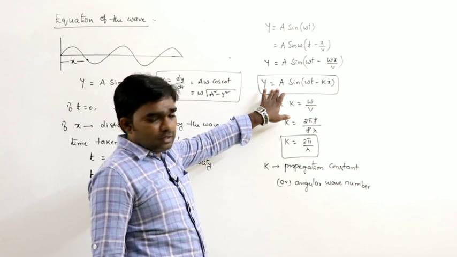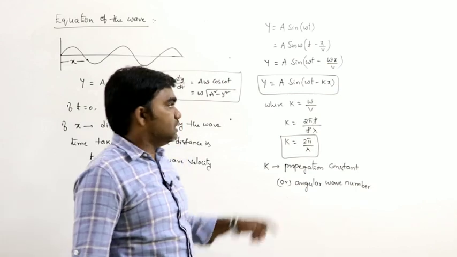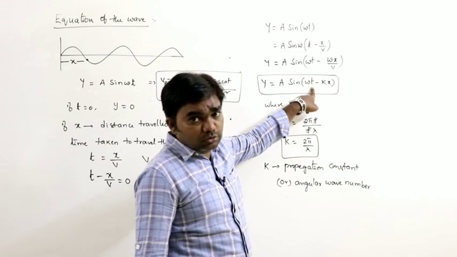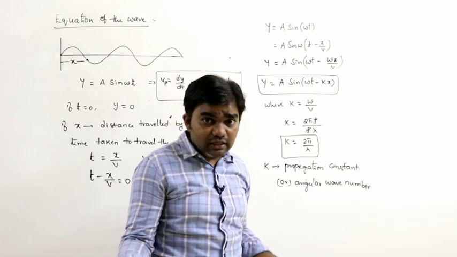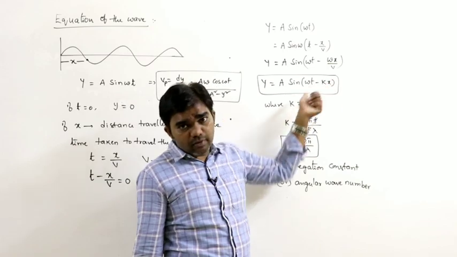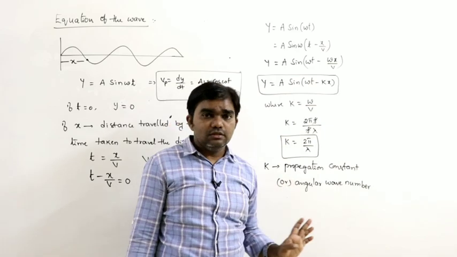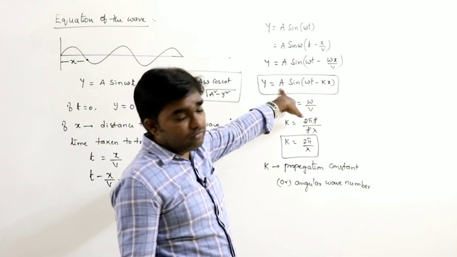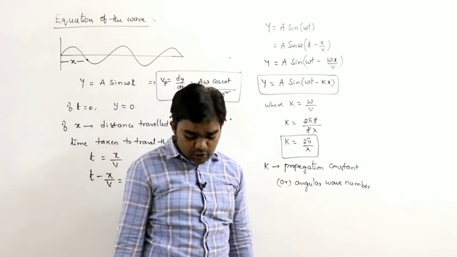So this is the actual equation of the wave: y is equal to a sine of omega t minus kx. This is the representation of the wave with respect to distance and with respect to time. After a certain distance, what is the displacement of the wave? We can calculate it by substituting the t and x values. This is the representation of the wave in terms of time and distance. This is also called the progressive wave equation.